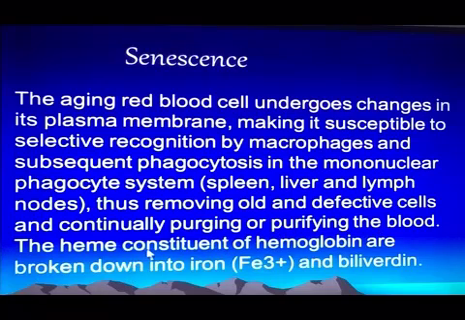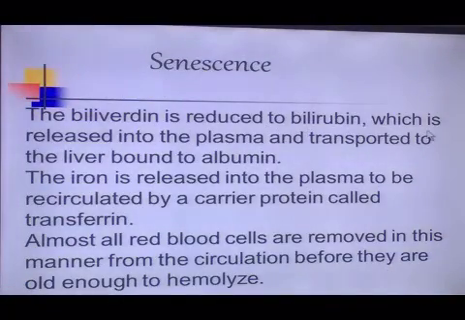The heme constituent of the hemoglobin is broken down into iron and biliverdin. The biliverdin is then reduced into bilirubin, which is released into the plasma and transported to the liver, bound to albumin. From the liver it is shifted to the gallbladder, and from the gallbladder by the common bile duct it reaches the duodenum, and by the gastrointestinal tract it is cleared from the body.